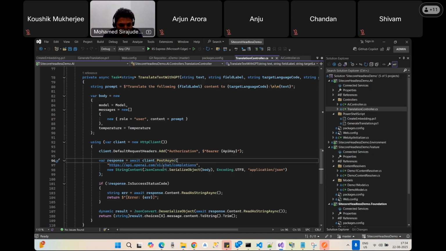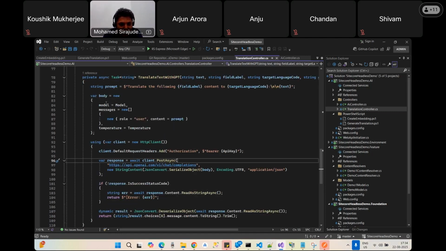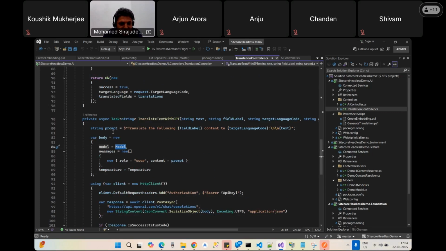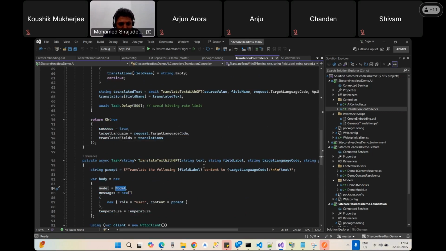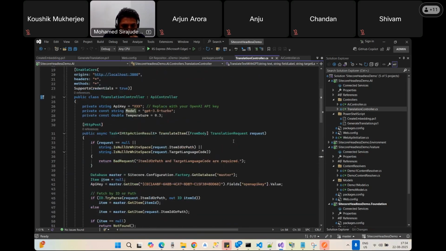So I'm using this chat completion, and I have a body and a body model, which has the text, the field label, and the string text.